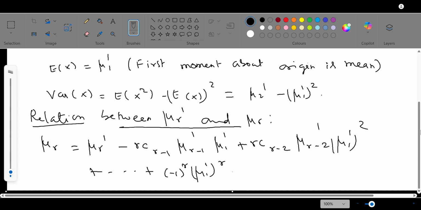By means of this result, we can relate mu r by replacing r equal to 1, 2, 3, 4. You can get mu r in terms of mu r dash. All four relations are important. You try to substitute these things to get the relations.